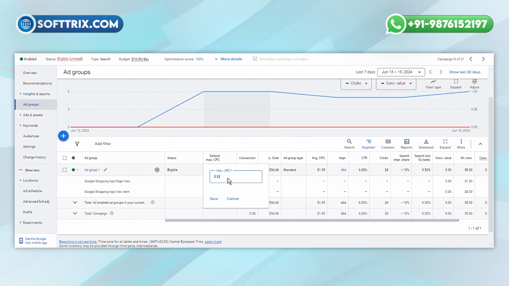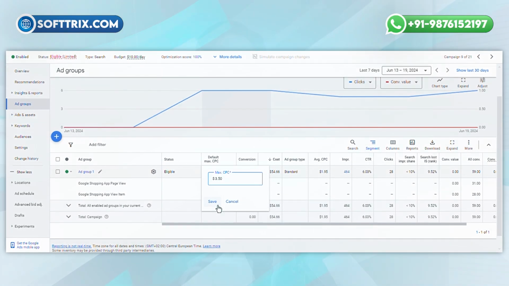So when we start a campaign from scratch, we always try to bid higher so that we can show the ads as much as possible, so that we can get the data to optimize.